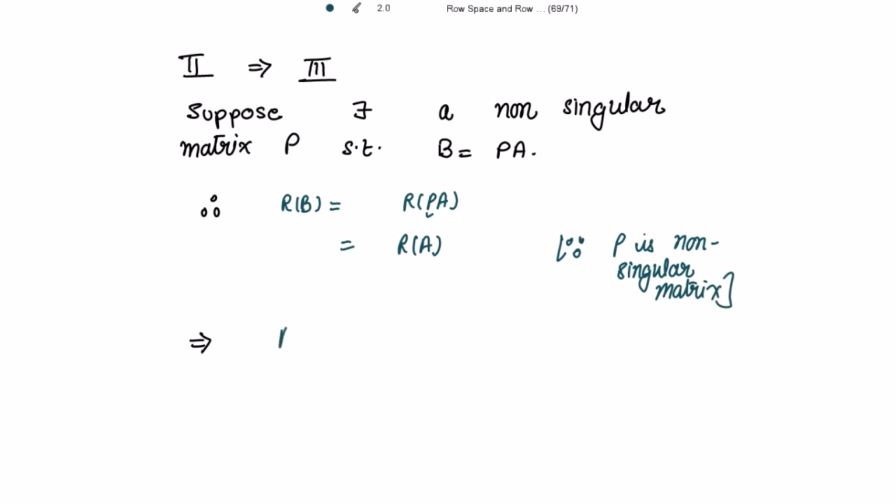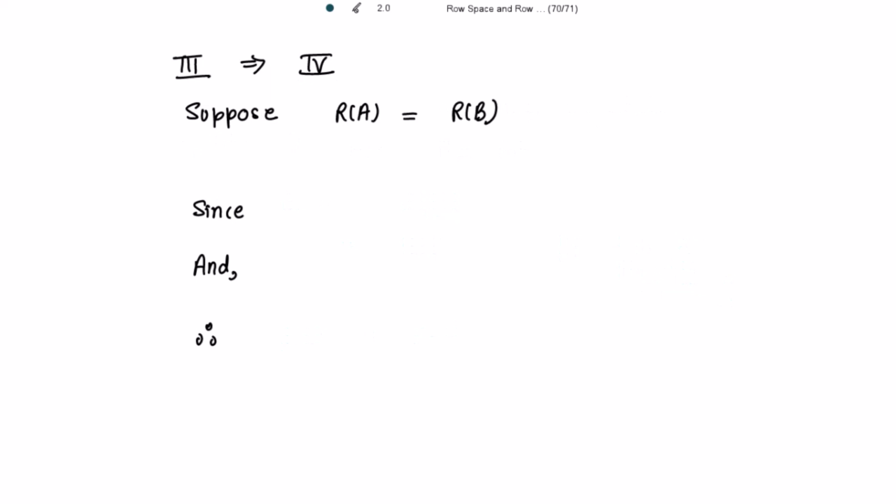So therefore, we have shown that RB is equal to RA, that is, the row space of B is equal to the row space of A. Next, third, to prove the fourth statement from the third. What is the third statement? Suppose the row space of A is equal to the row space of B. We have to prove that the row echelon forms of A and B matrices are equal.